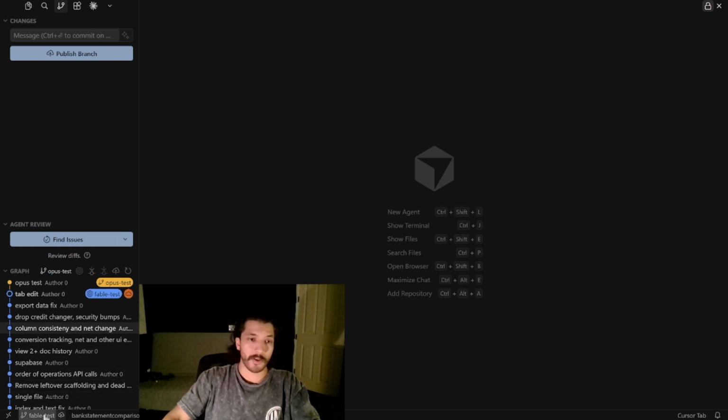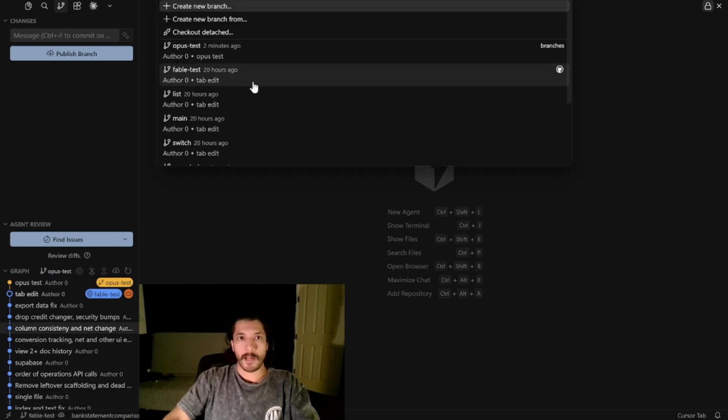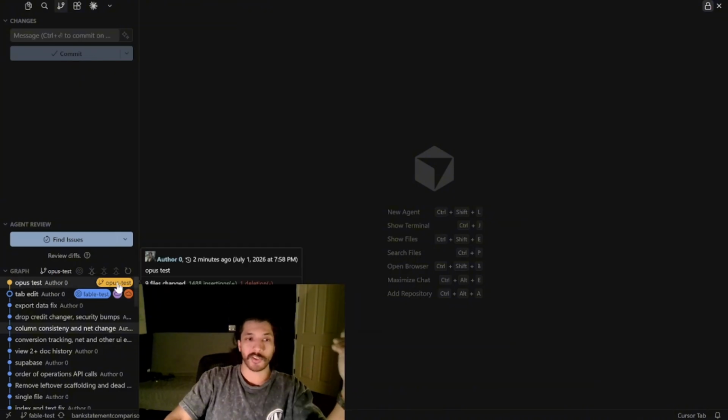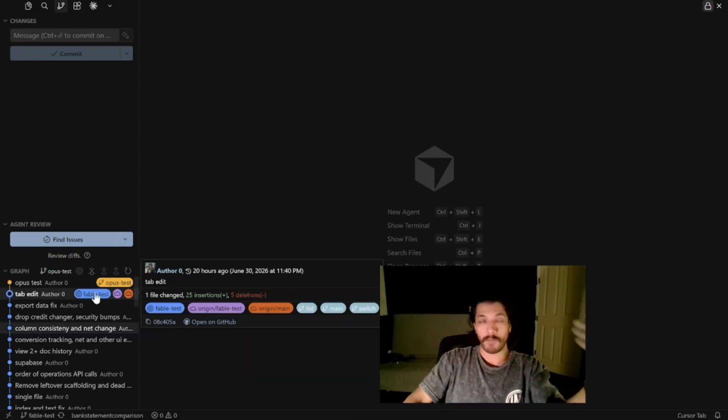Once again, down here at the bottom left, you can click on the branch name, and then you can create a new branch up top. I've already made the Fable one. I'll click into that one there, and I'll publish this branch because it still needed me to do that. And then again, just a small summary of what's going on down here in the badges. It is still showing us that Opus is in front of the main by 1 change in this case. But because we created the Fable branch to match the main site, those are all in the same line.